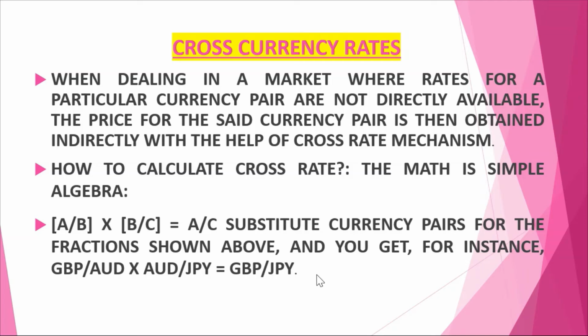I'll just take one example. Let's say the rate of Australian dollar with respect to Great Britain pound is given here. And similarly, the rate of Japanese yen with respect to Australian dollar is given here. Then we want to get rate of Japanese yen with respect to Great Britain pound, that we simply multiply. And if this rate is not given, it will be given inverted, like JPY and Australian dollar, then we have to reverse one rate. Okay, we'll see one example here.